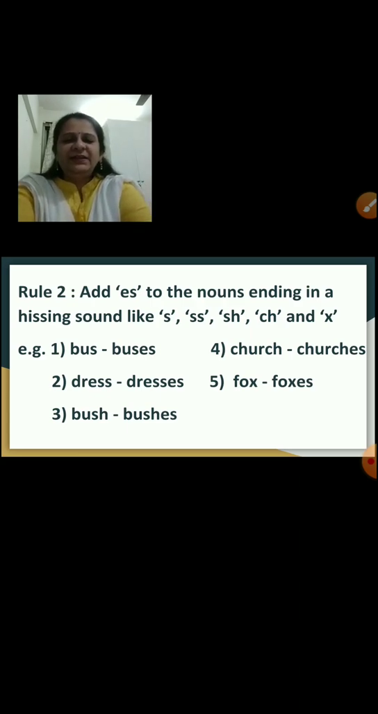Second, dress, again you are adding es to it to make it plural. Third, bush. So here also you are adding es to make it plural, bushes. Fourth, church. Here also you are adding es and making it plural, churches. Then fox. Here again you are adding es and making it plural, foxes.